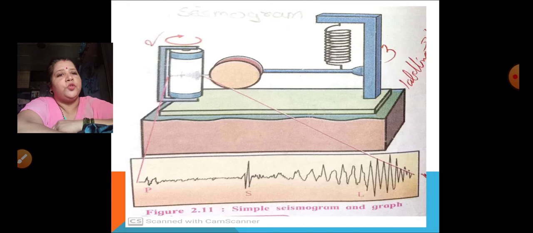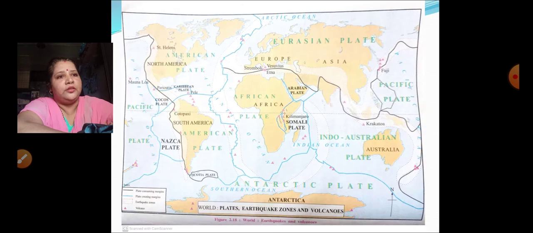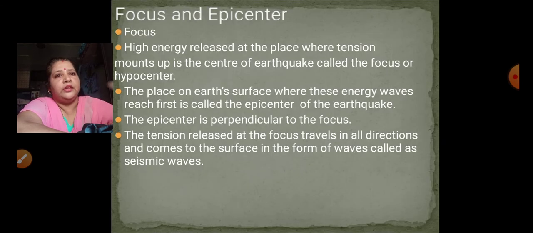This is a seismogram, a simple seismogram along with a graph. We'll talk about it later. This is what I have already explained to you. These are the plates. Now let's talk about the earthquake, from where it is originating, the focus and the epicenter. You all must have heard the words epicenter and focus in your 8th standard also, when you learned about the interior of the earth. So here we are going to talk about that only.